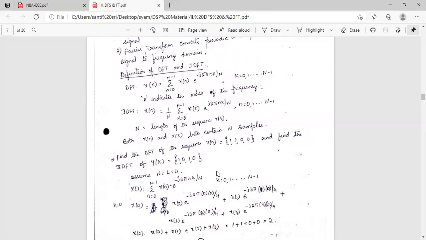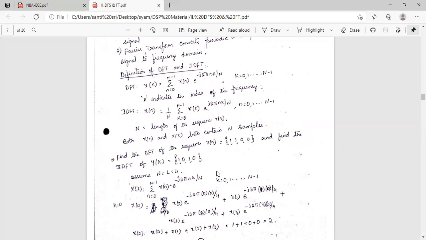But coming to the IDFT, inverse discrete Fourier transform, x of n is equal to 1 by N into sigma k equal to 0 to N minus 1 x of k into e power j 2 pi n k by N, where n is 0, 1 up to N minus 1. N is nothing but the length of the sequence, that is x of n. So both x of n and x of k contain N number of samples. Okay, right? So this is about the definitions of DFT and IDFT.